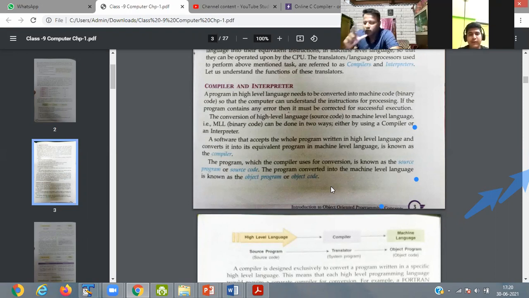Suppose when you reach the 99th line, and in that 99th line you face any problem or any kind of error is present, and you rectify the error. Then, when the 99th line is solved, you would move to the 100th line, but that does not happen in the interpreter. The interpreter checks again from the beginning. So again it will take time, and again you have to give effort.